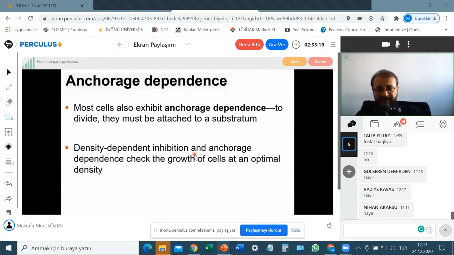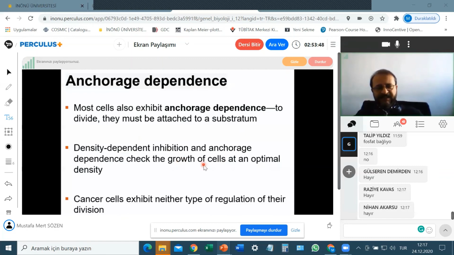Density-dependent inhibition is another one. Density-dependent inhibition and anchorage dependence check the growth of cells at optimal density. So, for an animal cell to divide, first, it has to bind to a solid surface. Two, there mustn't be other cells touching the cell. These are density-dependent inhibition and anchorage dependence. Cancer cells exhibit neither type of regulation of their division.